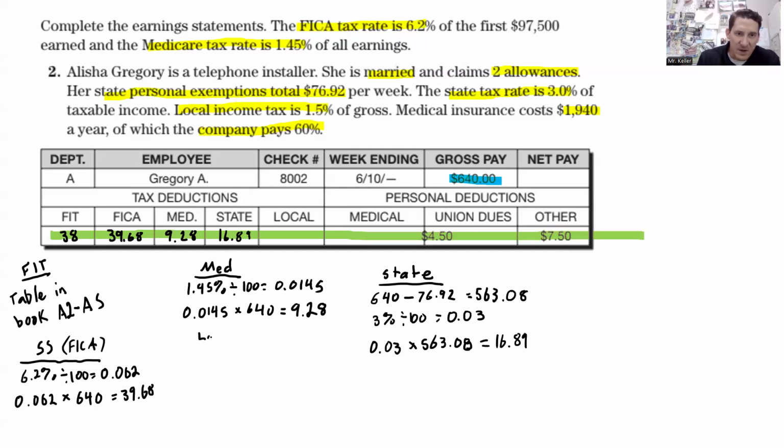I can fit local in here. So the local tax. The local tax rate is 1.5%. Change that to a decimal. So that is 0.015. Take your percent as a decimal and multiply it times, if you read carefully, it is the gross pay. So 0.015 times the gross pay. That comes out to $9.60.